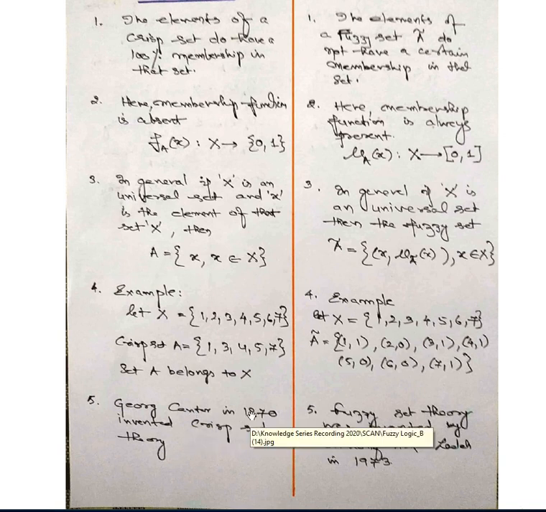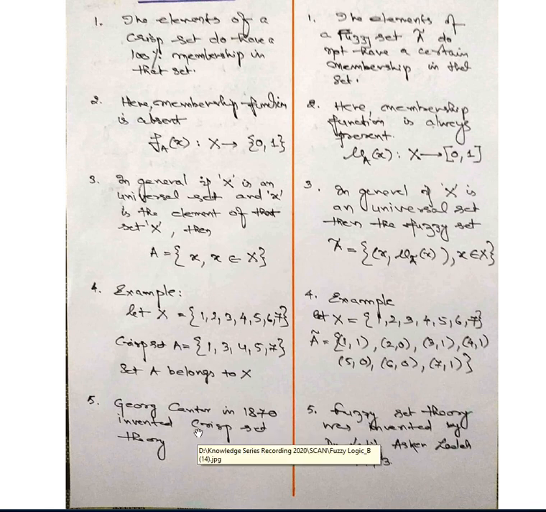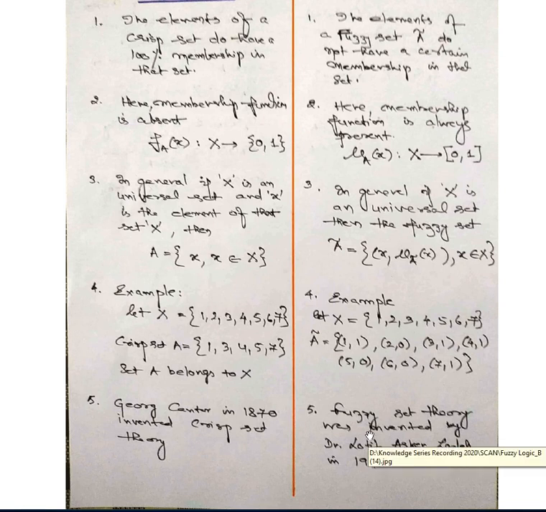Crisp set theory was given by George Cantor in the year 1870. The crisp set was there for a long period. Then in 1963, Dr. Lotfi Asker Zadeh, when he was a research scholar, invented the theory of fuzzy sets, and by 1965 he confirmed the fuzzy set theory and submitted his thesis. Based on that, he was awarded his PhD degree.